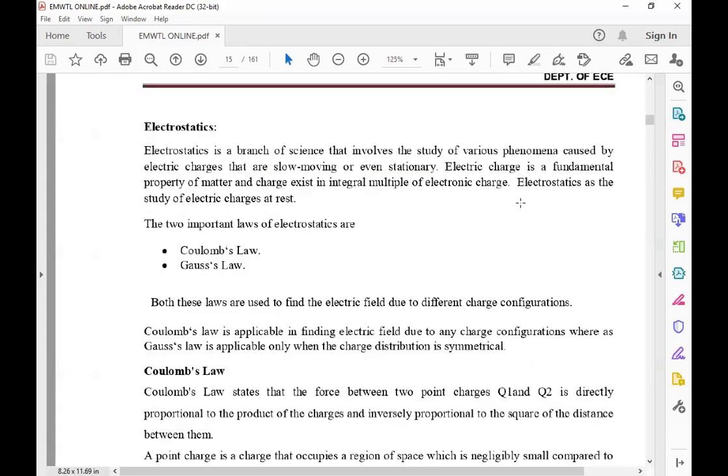This is electrostatics. Electrostatics is a branch of science that involves the study of various phenomena caused by electric charges that are slow moving or even stationary. Electric charge is a fundamental property of matter, and charge exists in integral multiples of the electronic charge. Electrostatics is the study of electric charges at rest.